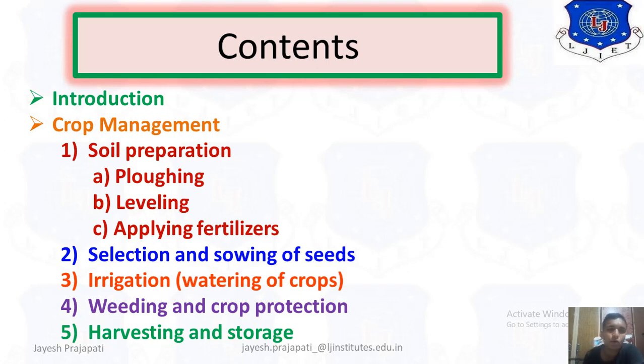Then the second step is selection and sowing of seeds. Then after proper selection of seed we have to provide the irrigation system, that means watering the crop. Then after successful development of the crop we have to provide weeding and crop protection. And the last step is harvesting and storage. That is the content that we have to study in this video. Now let us study each topic one by one.